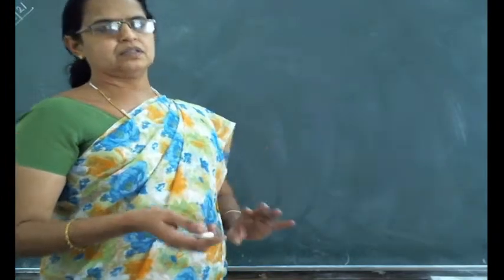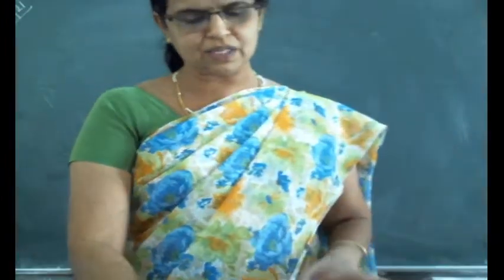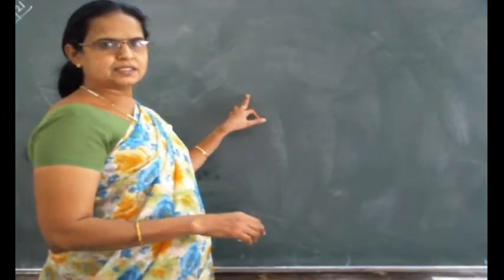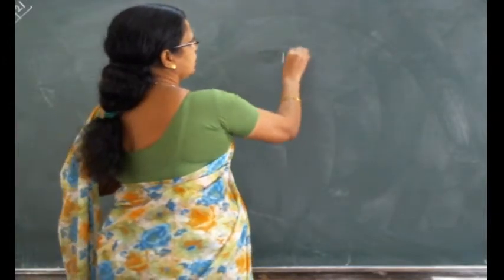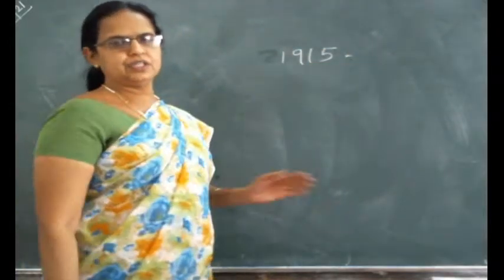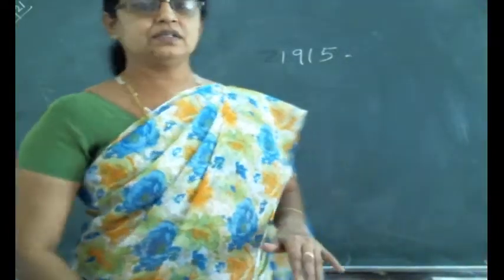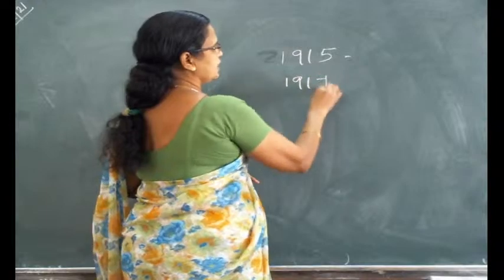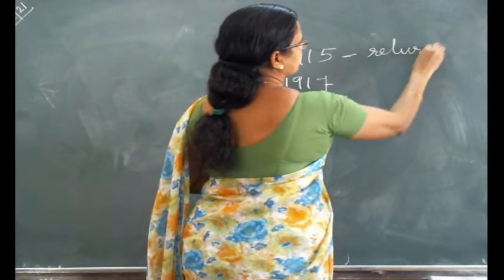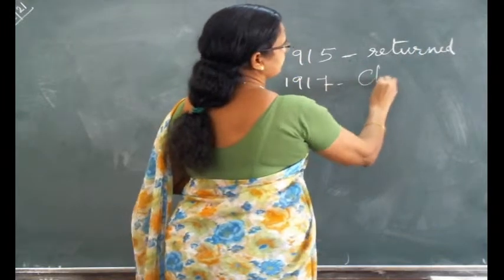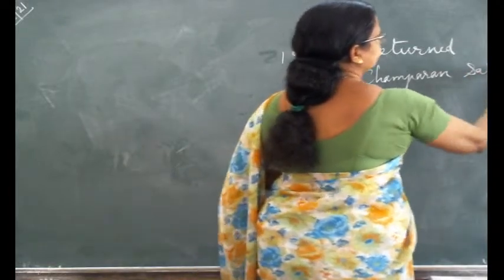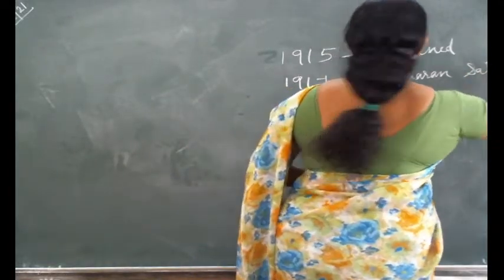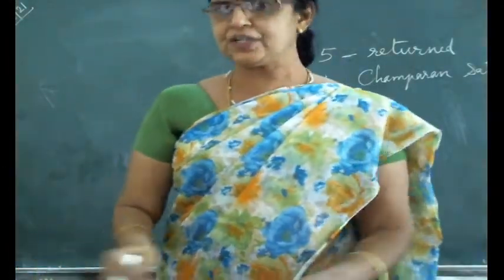Now let us remember yesterday what we had learned. Gandhiji's association in South Africa, and now let us remind that in 1915 Gandhiji returned to India, and the Champaran Satyagraha in 1917. This we have completed yesterday. Okay, now we move to the next incident.